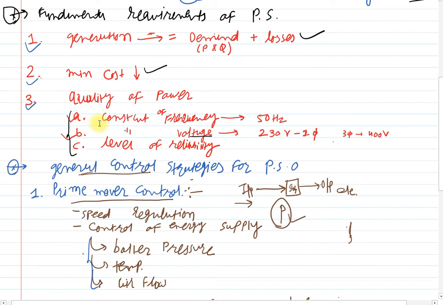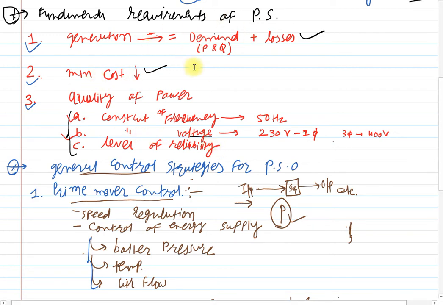The first one is consistency of frequency, consistency in voltage, and the level of reliability, that is uninterrupted power supply to the consumers. Clear? So these are the basic fundamental requirements.